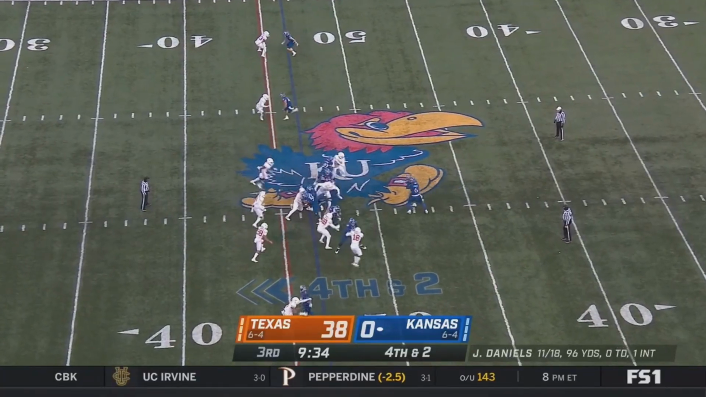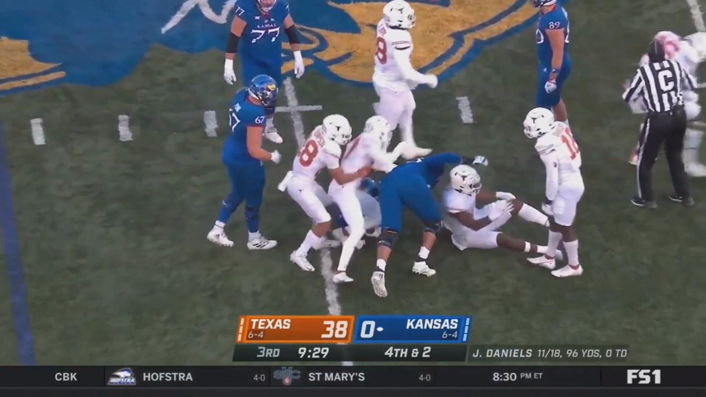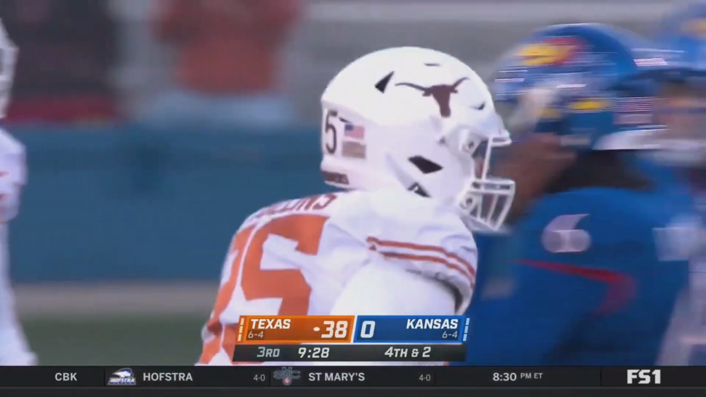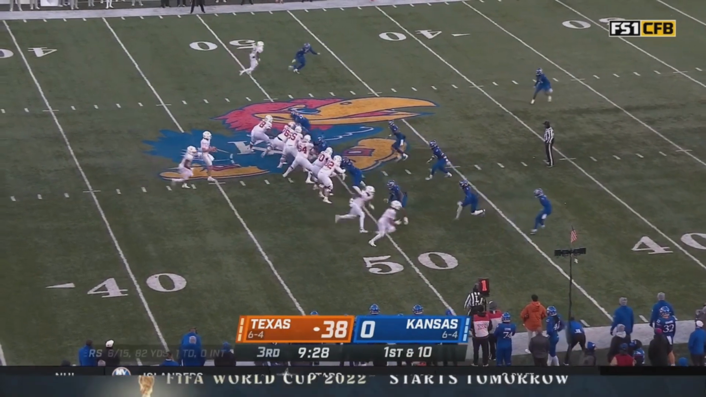And then a missed field goal. Neal, the handoff, he is not going to get close. Devoured, dumped, and clobbered. Not just in this game through 2.5 quarters, but his entire career.